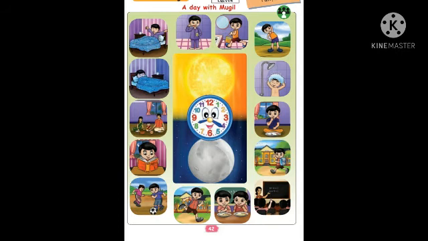Then we have to take a bath. He's taking a bath. After taking a bath, he is eating breakfast. Then he gets ready for school. He's going to school. The next one is sitting with friends in the class, listening and learning. Then in the afternoon he is eating lunch.